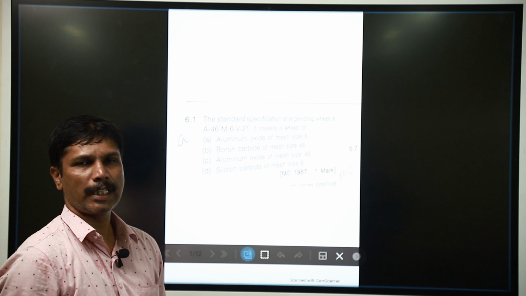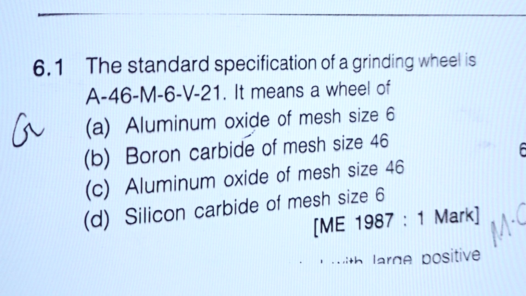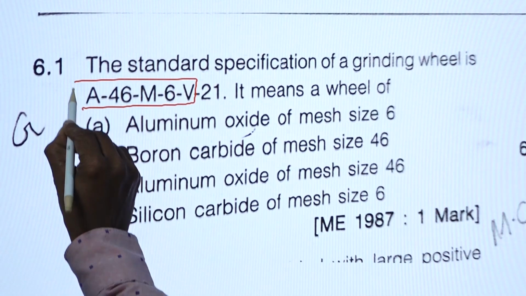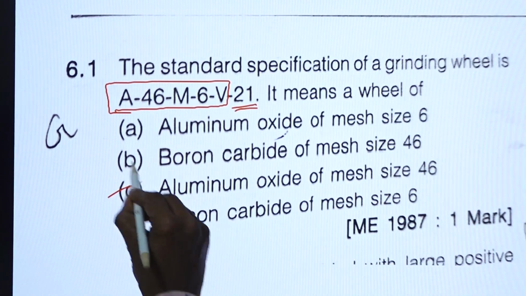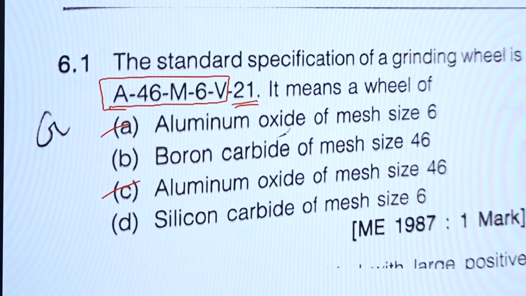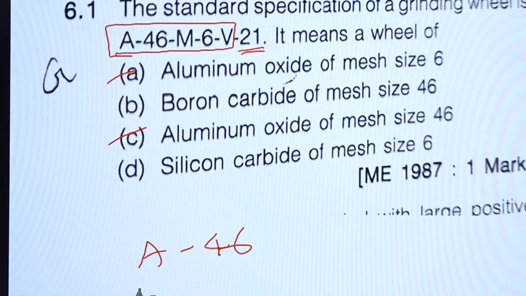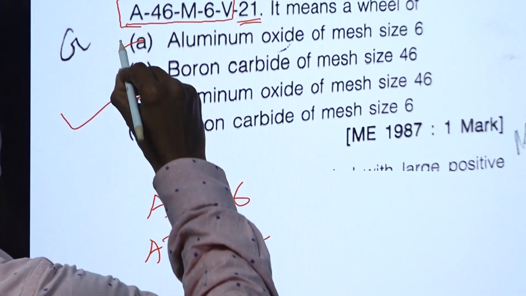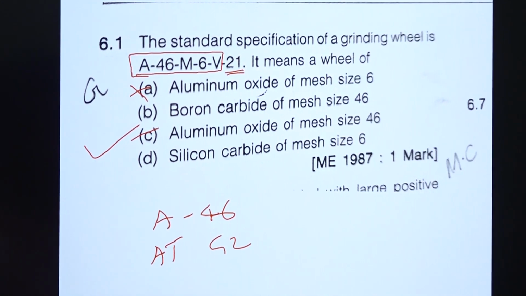Now we are going to see about grinding, which may be asked in the GATE exam. The standard specification is given as alphabet, number, alphabet, number. These are our target area. This is the manufacturing code. A is for aluminum oxide. The mesh size is nothing but the grain size. So A46: this is the abrasive type and this one is the grain size. So we have the correct option C. This is wrong. So aluminum oxide of mesh size 46.